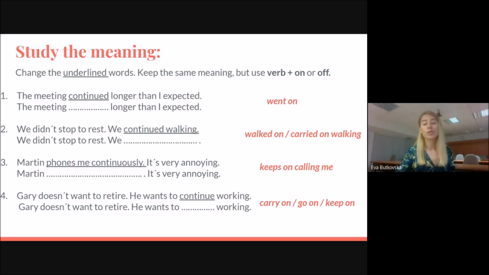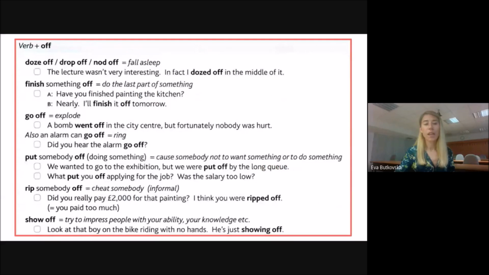And let's move on to the last part, and there are verbs with off. It's not like with the verbs plus preposition on, because we said that most of them have a similar meaning, to continue, but phrasal verbs with preposition off, they do not have the same meaning. So for example, let's start with doze off. It really means to fall asleep.